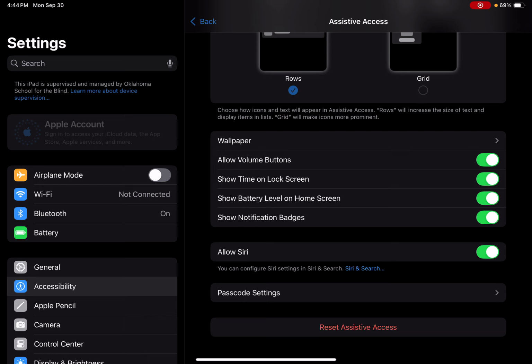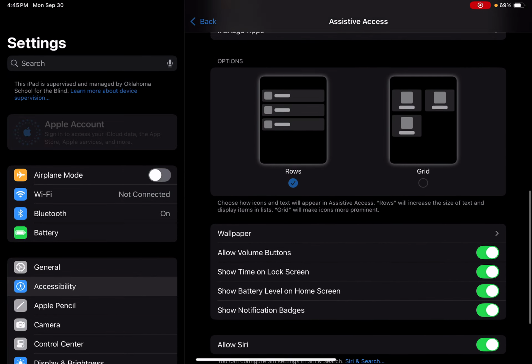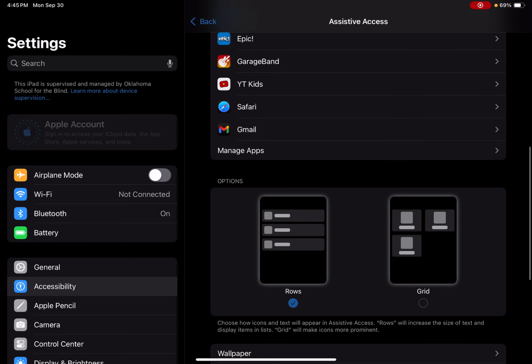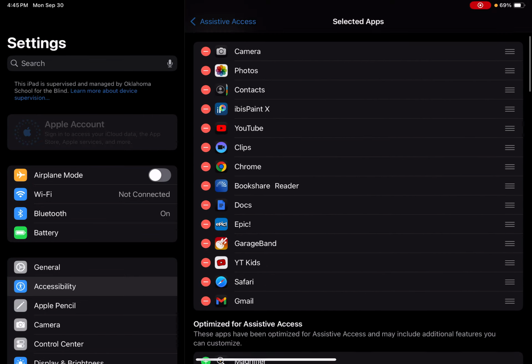And then you can choose allow Siri, show notification badges, show battery level on home screen, show time on lock screen, allow volume buttons, wallpaper. You can choose how they're set up. I have them in rows. You can go here, manage them.